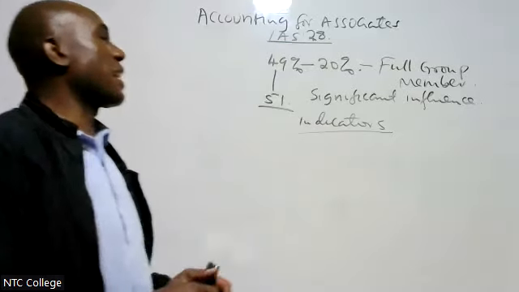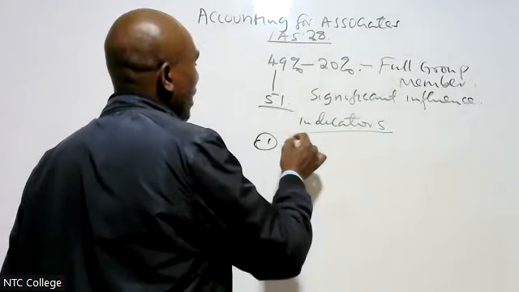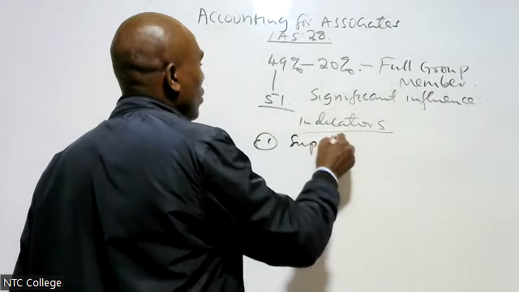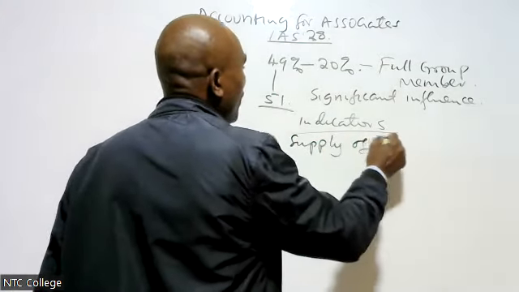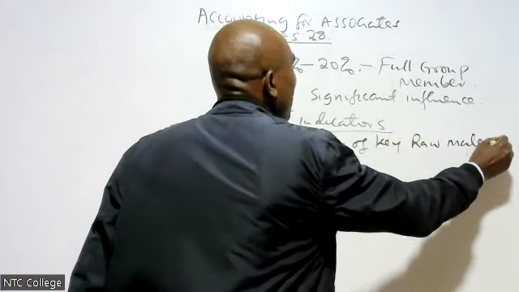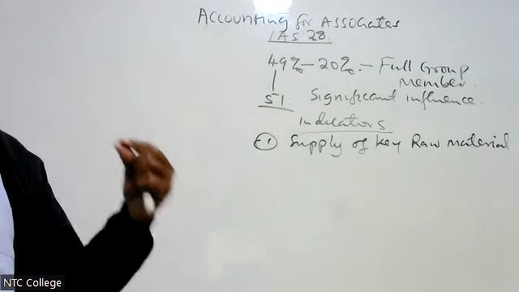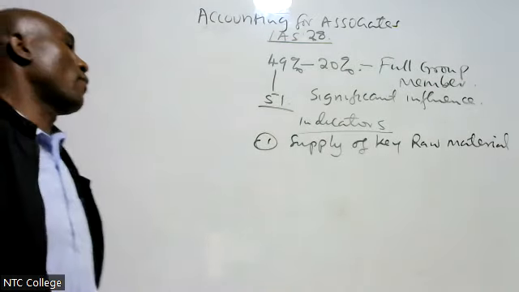What are the indicators of significant influence? Number one is supply of key raw materials. Therefore, I can supply key raw materials to this company because I have what we call significant influence.